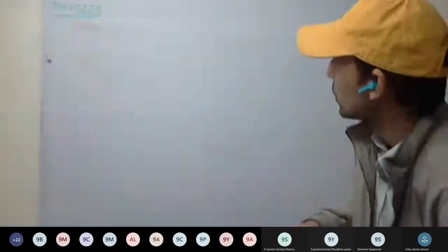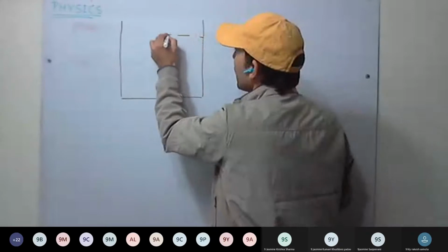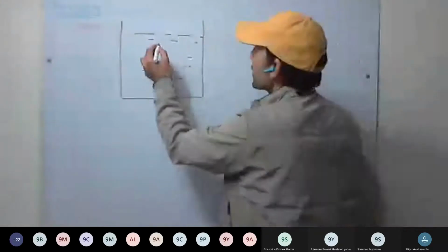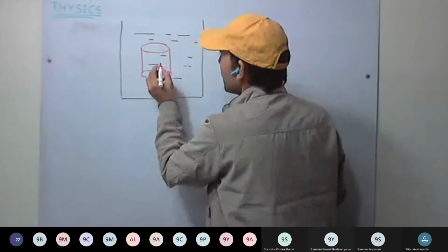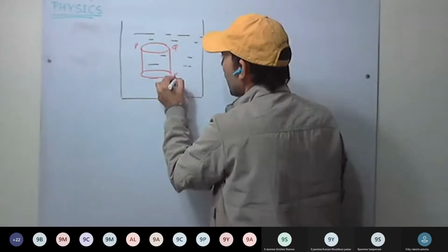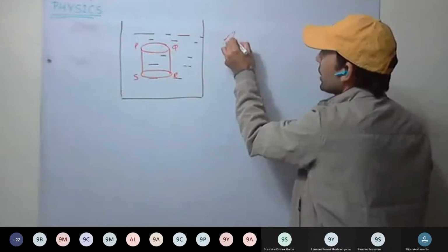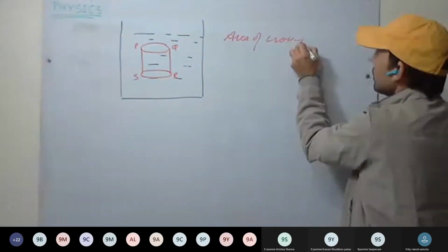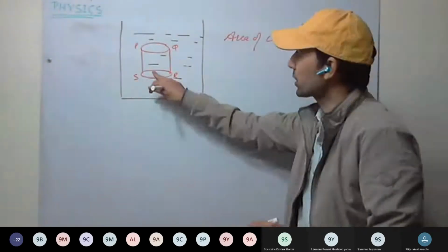Okay. So now see here, we are taking one beaker, filling it with liquid. Now, one cylinder we are taking, PQRS, and let its cross-section area be A. Area of cross section, let it be A. Okay. Its area of cross section is A.